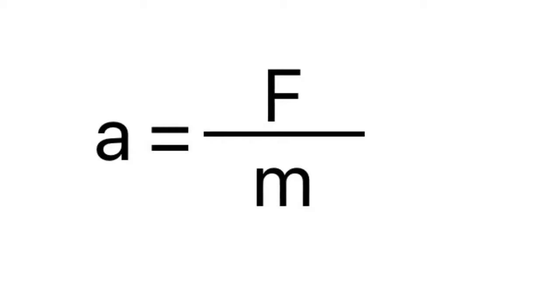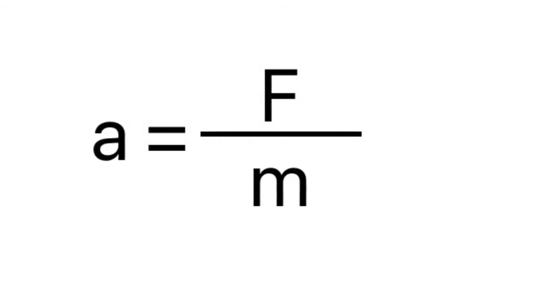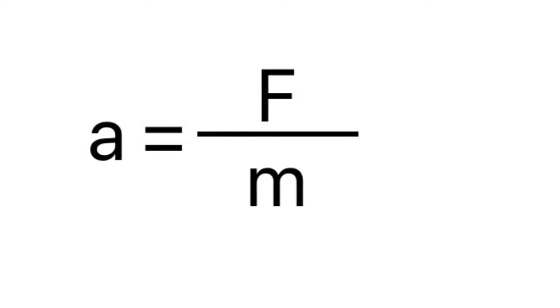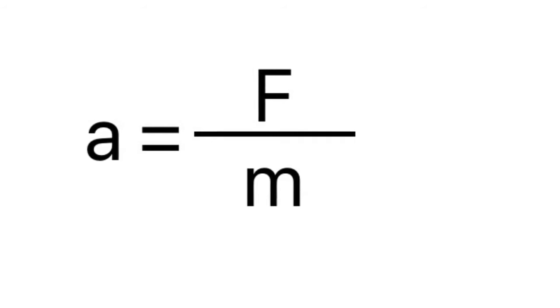So, what does this mean? Let's go back to Newton's second law. In the context of relativity, the form of Newton's second law does change, but for now, let's use the classical form. According to Newton's second law, acceleration, a, is equal to the force, F, divided by the mass, m.